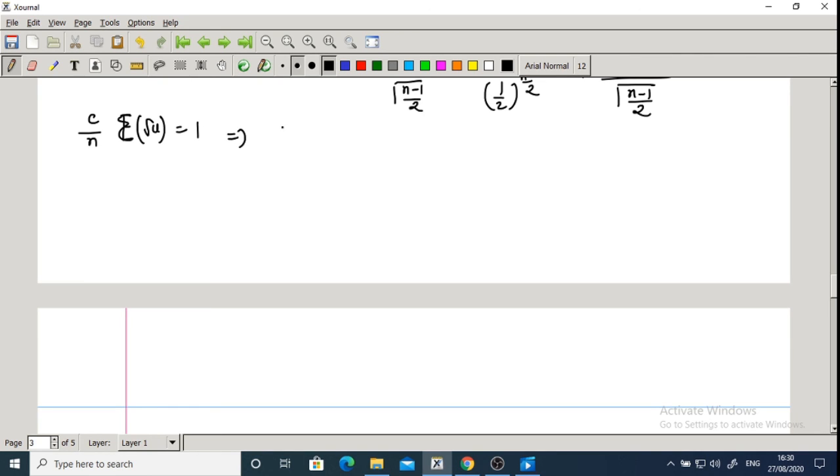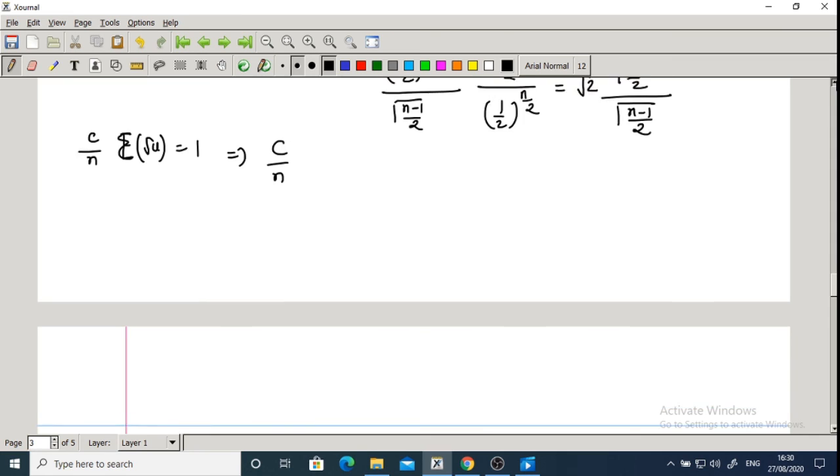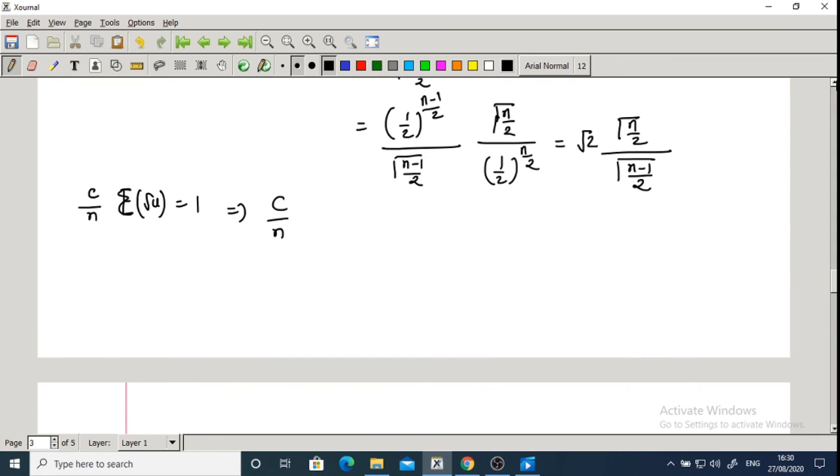So this implies c upon n times the expectation we calculated, root 2 into gamma n by 2 upon gamma n minus 1 by 2, which is equal to 1.